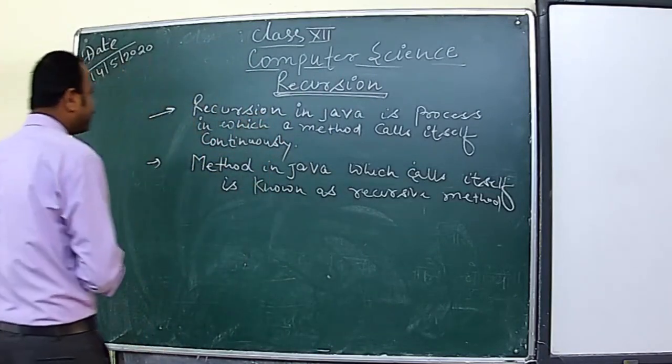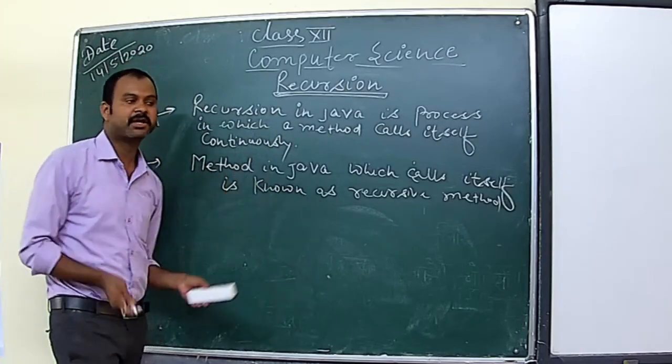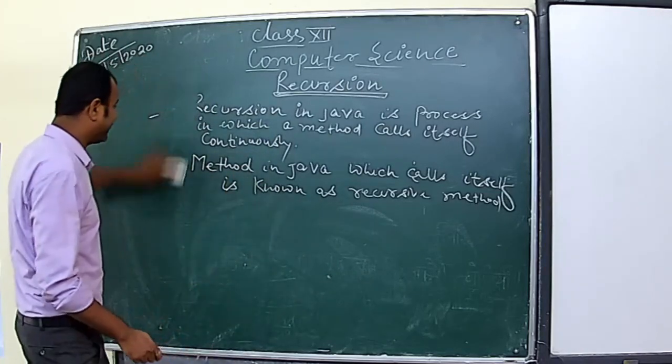How do we write this recursive method? First of all, let's see the syntax.